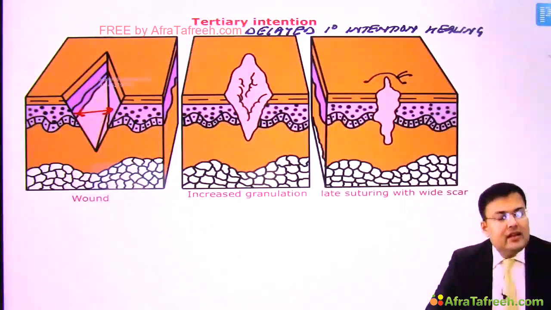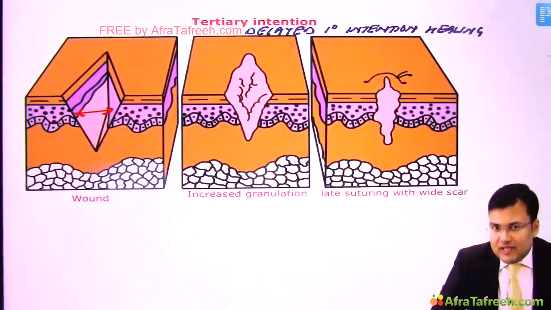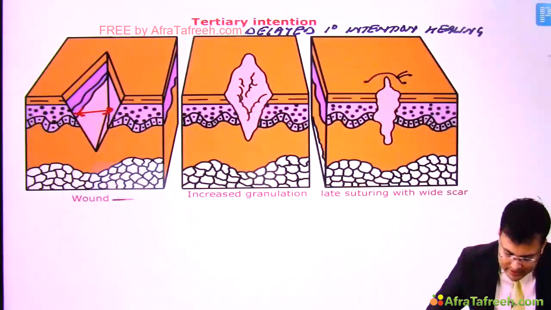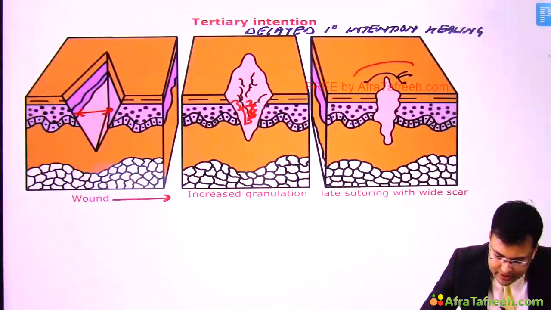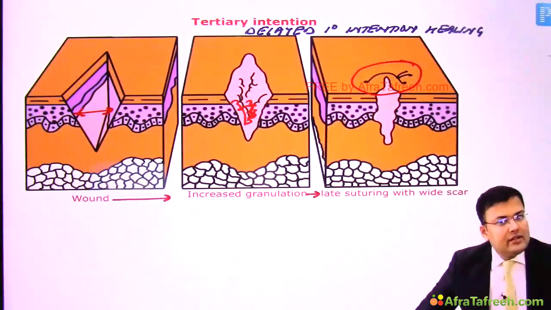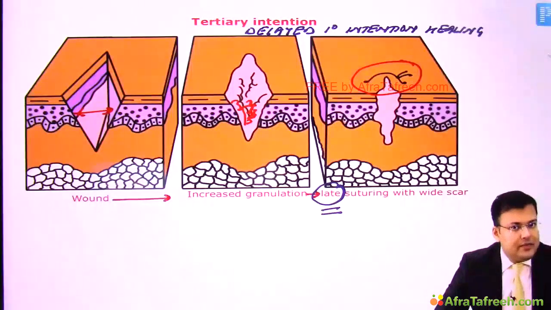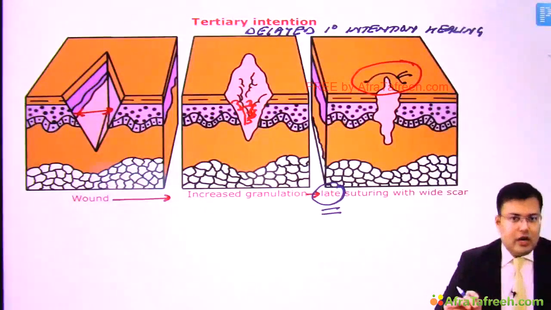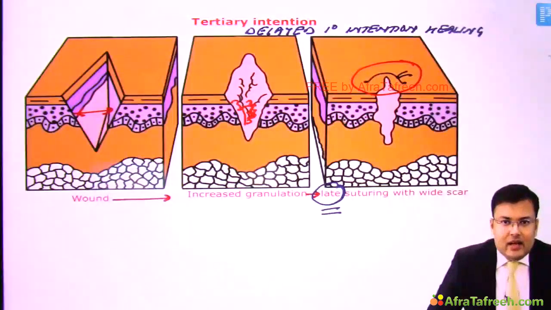Clear? And generally these are the wounds which are not opposed, and these are the wounds which are sometimes having some kind of contamination. So we are going to clean the wound, we are supposed to perform the dressing, and whenever there is appearance of granulation tissue, after that we are going to perform the suturing. So suturing is done after appearance of granulation tissue. So what kind of suturing is done? There is late suturing. So if we perform the late suturing, obviously the scar is not a hairline scar like primary intention healing. But what is the good thing?